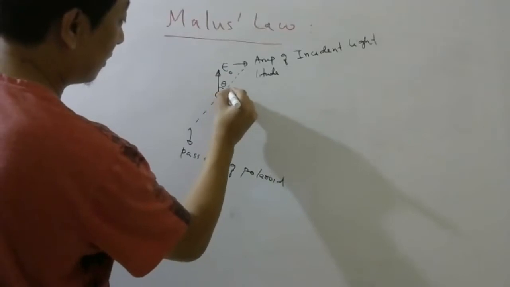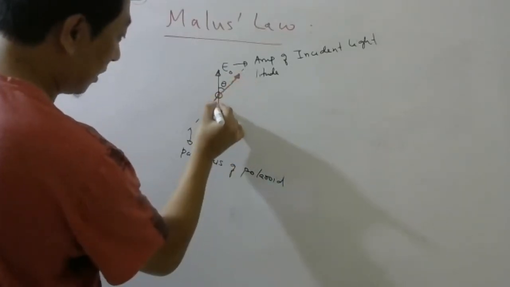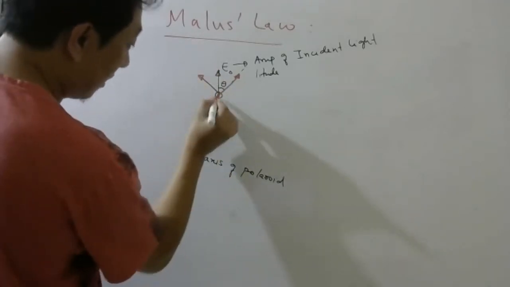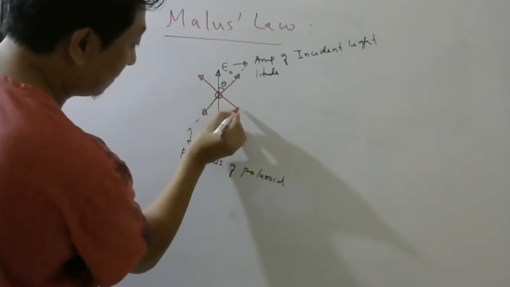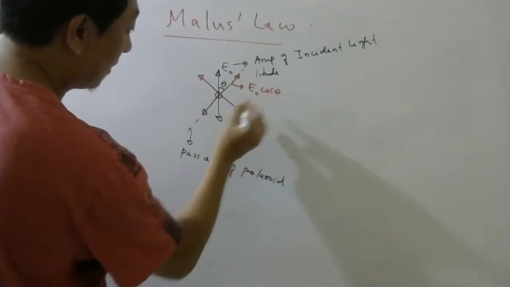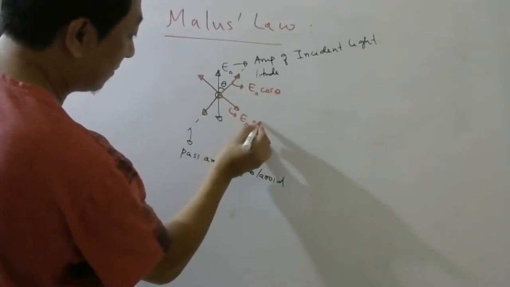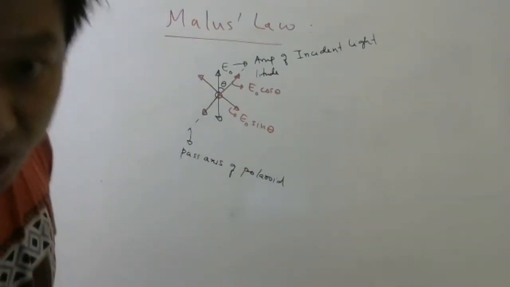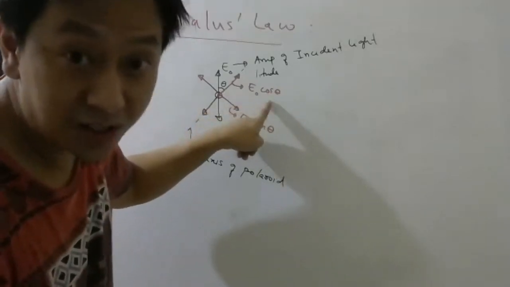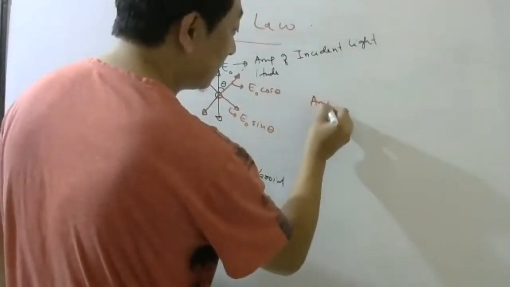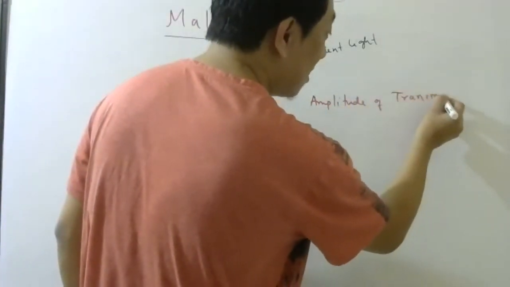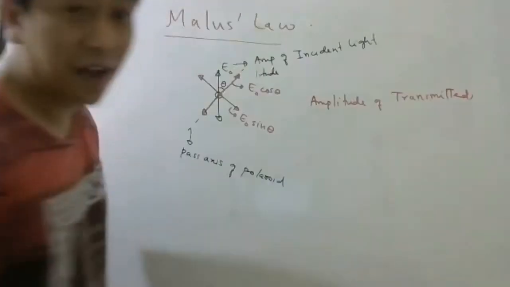So for this E naught, you take one component here, and for this E naught, you take another component here. Similarly, you can do for this also. So this is adjacent, so this is E naught cos theta, and this is E naught sin theta. As you can observe very carefully, which component is parallel to the pass axis? E naught cos theta. So the amplitude of transmitted light.